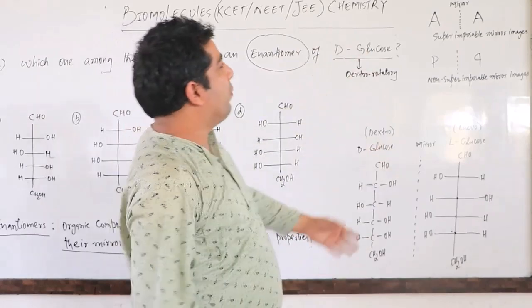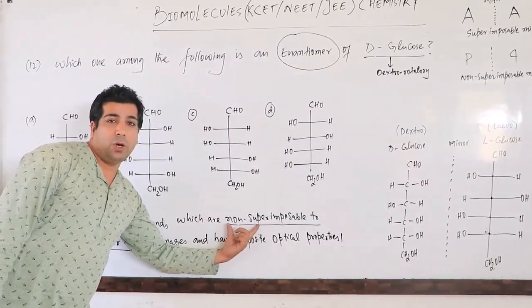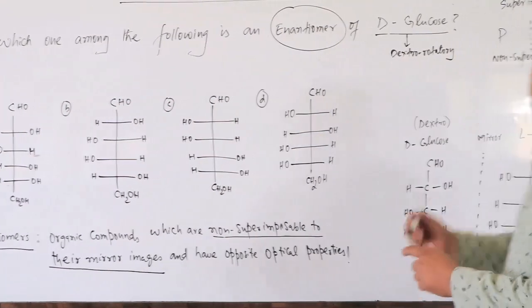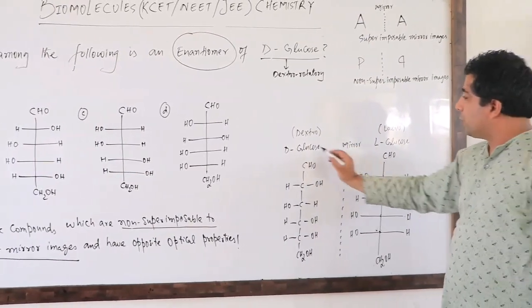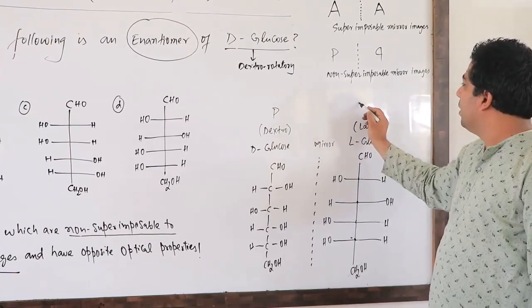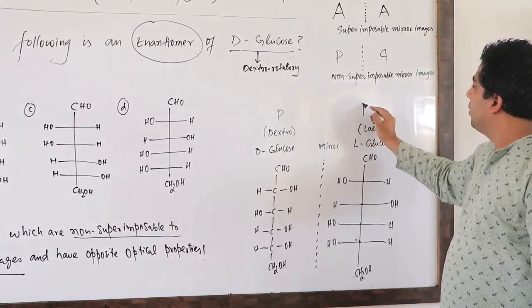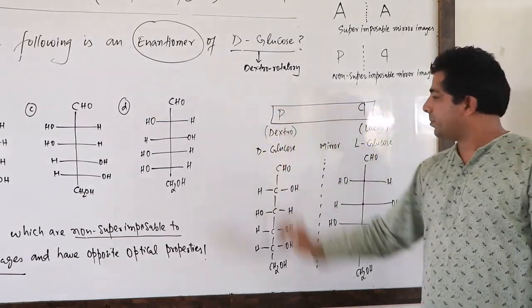Correct? So which pattern do we need here for enantiomers? Enantiomers should be non-superimposable. That means the pattern has to be which pattern? The first one or the second one? We need the second pattern here. So I will say it is the P form, and here it is exactly opposite. So the mirror image pattern will be followed here.